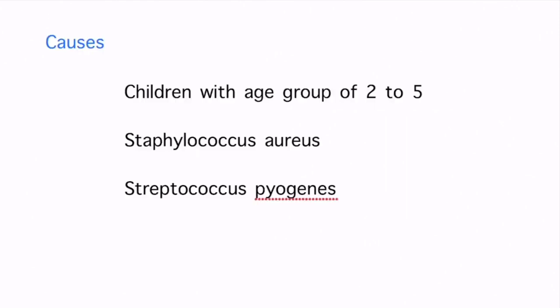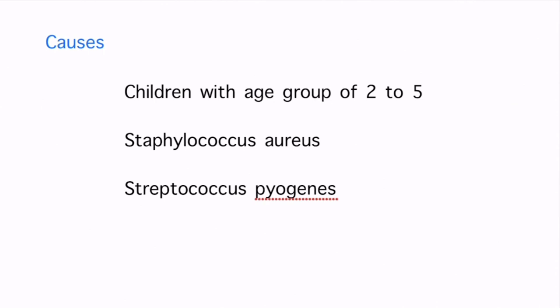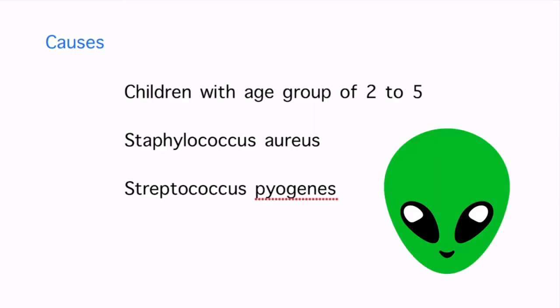Now we look into what the causes are. It usually affects children in the age group of 2 to 5 years. The commonest organisms causing impetigo are Staphylococcus aureus and Streptococcus pyogenes.